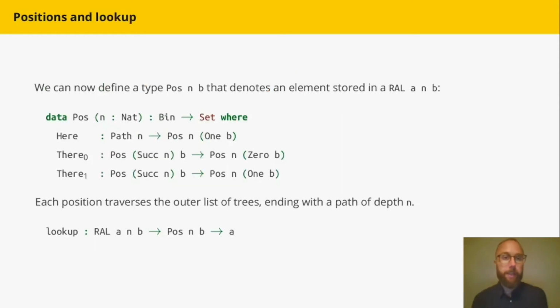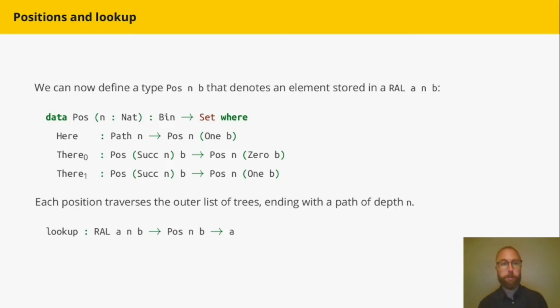So now we can define a data type for positions in a lookup function. And these positions take a natural number and a binary number. They essentially combine the usual linear position in a list and the path in a tree. So if we know that the binary number corresponding to the shape of the random access list that we're accessing starts with a 1, then we can choose to have a path of length n in the tree at the head of the list. That's what the here constructor does.